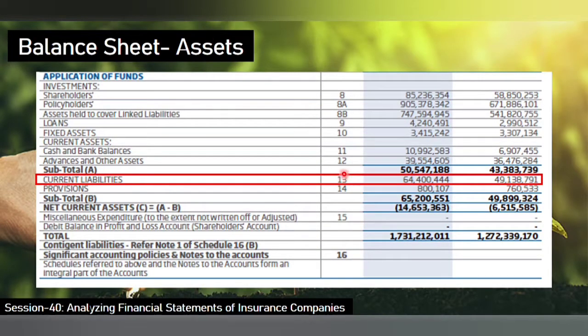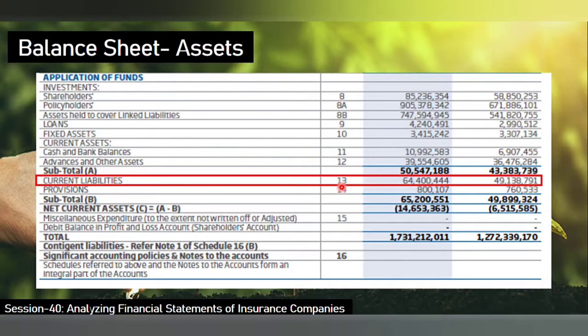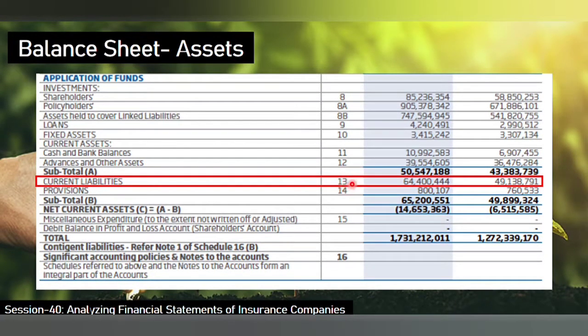In the note you can see, basically this is called a schedule in case of insurance companies. In normal financial statements it is notes. Here they call it a schedule. So in schedule 13, you have to go to the financial report or even the annual reports. Here the current liabilities is listed under schedule 13. You can go down in the financial statement or the annual report of HDFC Life, and under schedule 13